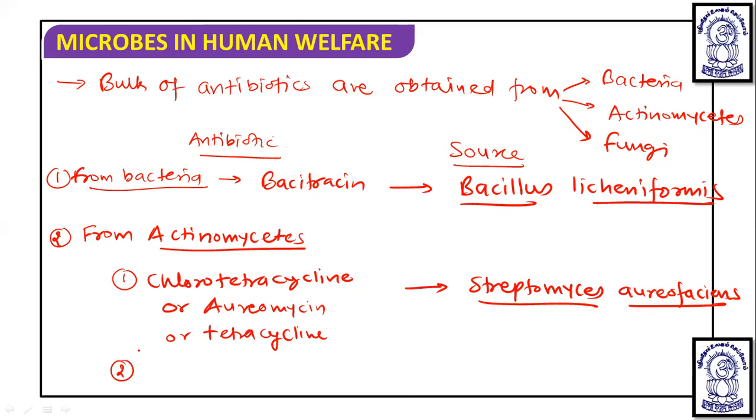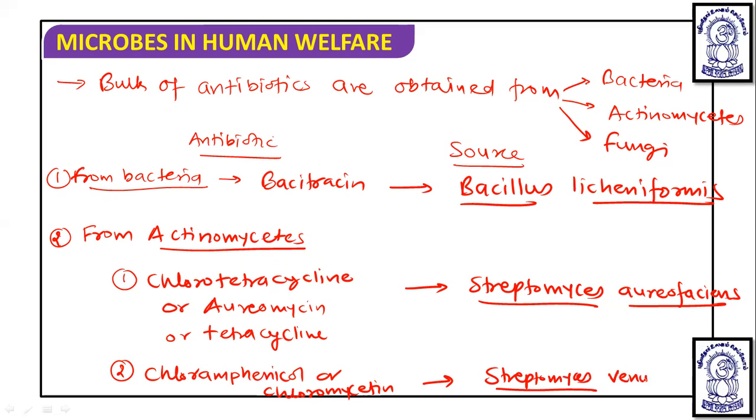The second antibiotic obtained from the actinomycetes is chloramphenicol or chloromycetin, and the actinomycete involved is Streptomyces venezuelae. Okay, so that is chloramphenicol or chloromycetin.